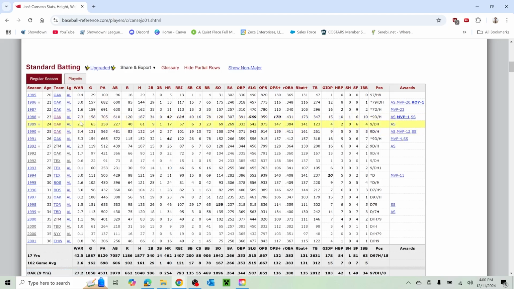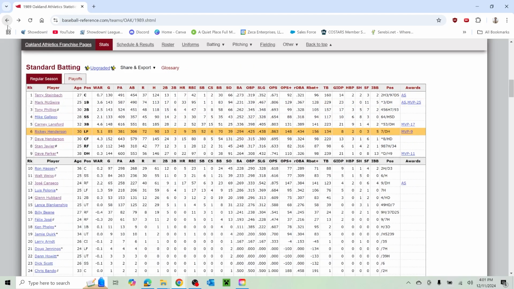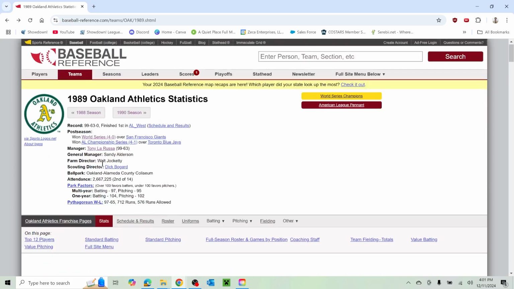Well, okay, he was an all-star this year. He won MVP the year before. So I wonder why he wasn't starting opening day. Oh, another similar thing. He was hurt. So this team that won the World Series was without the reigning MVP, Jose Canseco, and one of the best players of all time in Rickey Henderson for over half of the season, and they still managed to go on and win the World Series this year.